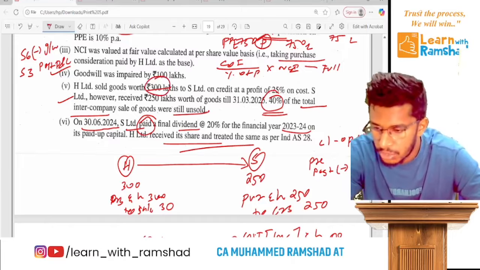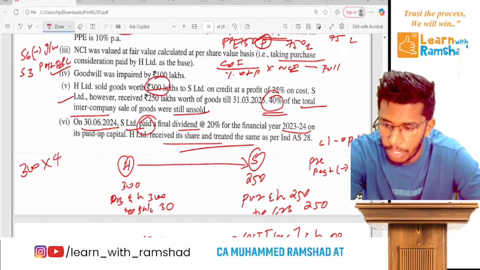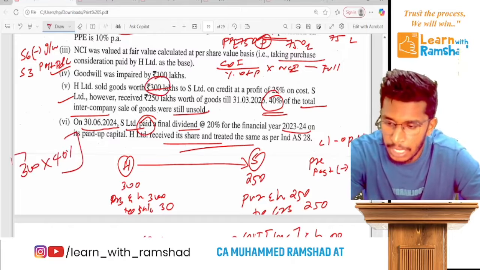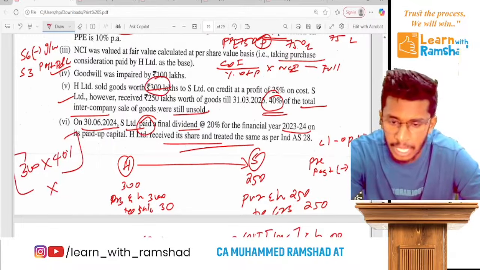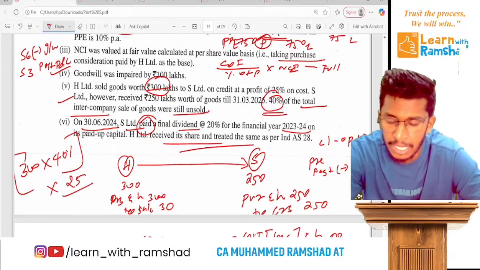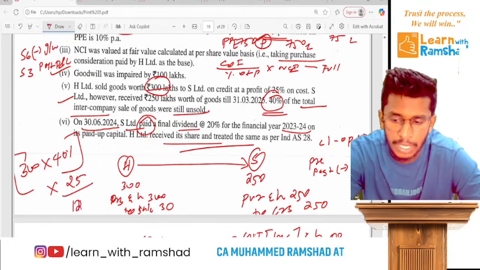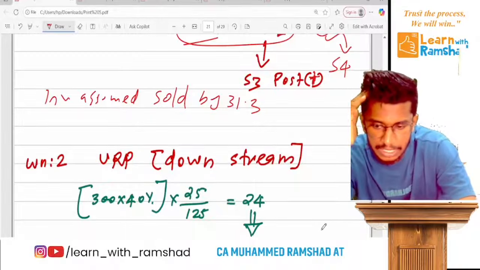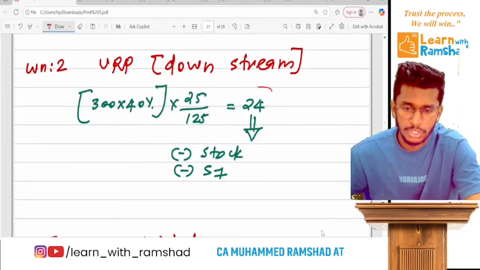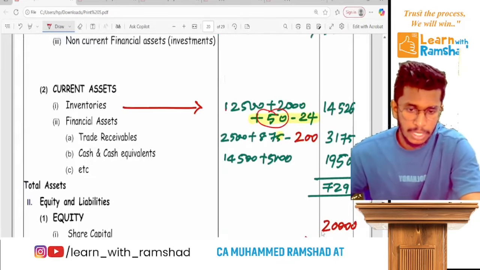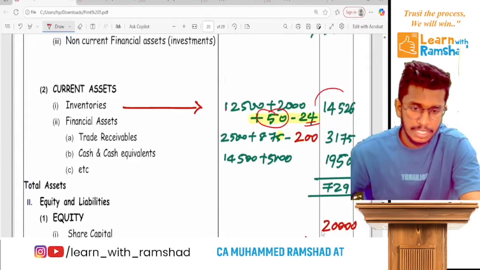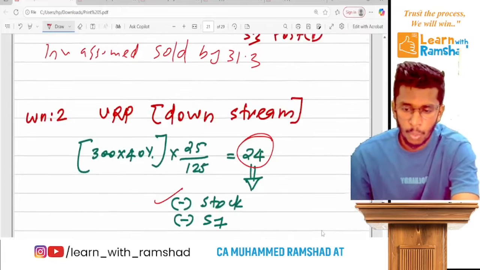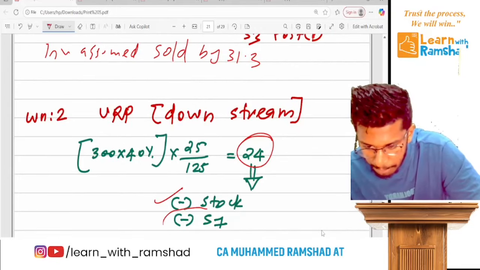So 300 of total sale into 40%, that amount, into how much is the profit? 25%. Since it's on cost, we take 100 plus rate. So the workings will be like this. Ready? So you'll get 24. This you have to deduct from stock. We've done it. So you'll get the stock after deduction. Now you have to do it in step 7.